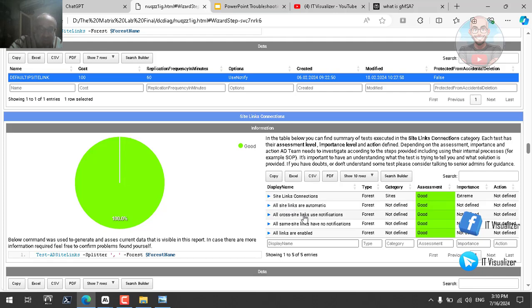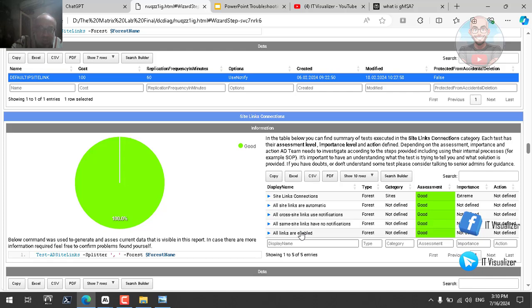The cross-site links, or the links between the sites, should use notification, which means that if any change is done in one site, it should be replicated, or the other sites should be notified immediately. The links within the same site don't use notification. So, for example, if a change is done in a domain controller within the same site, they should not be notified immediately because the replication process will be done every 15 seconds anyway.